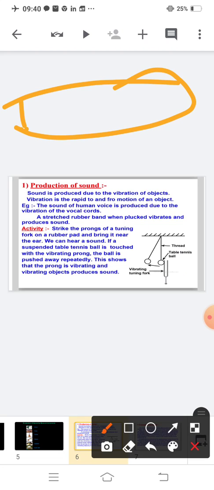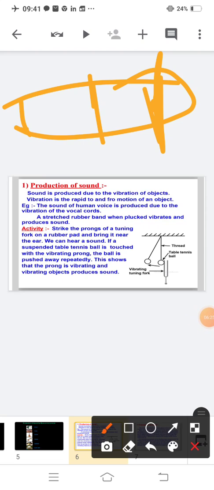Clear? With the help of a finger, if you do like this, what will happen? That rubber band will start vibrating. Put that rubber band near your ear and do the same with the finger, then it will start vibrating and you are able to hear some sound. So with this we can say that a vibrating body can produce sound.